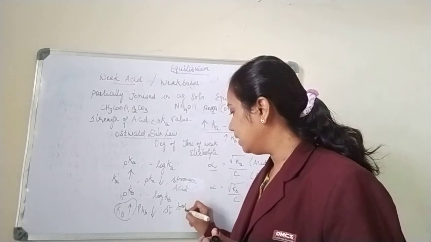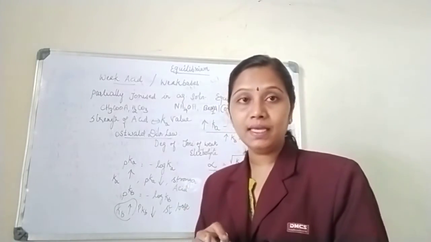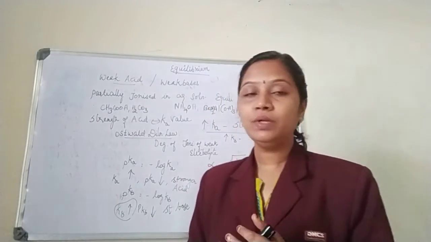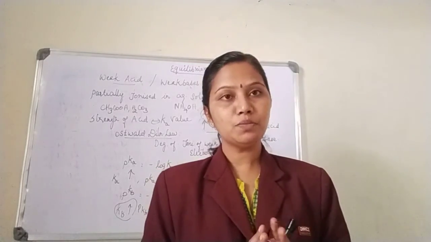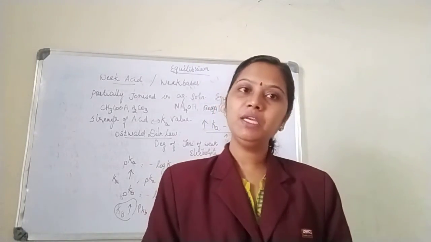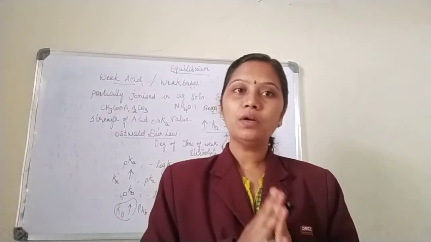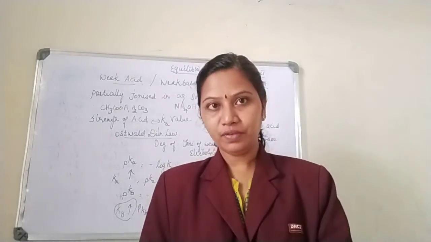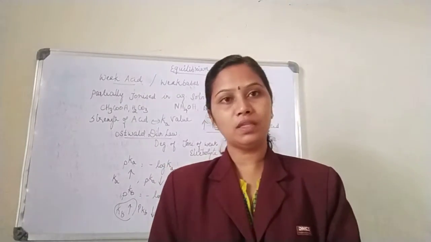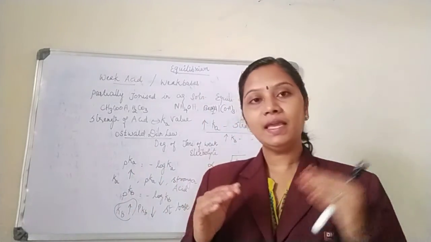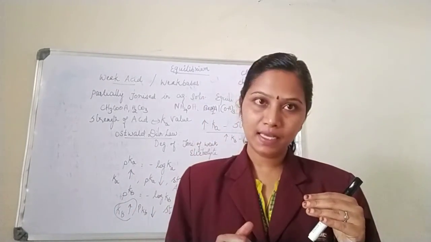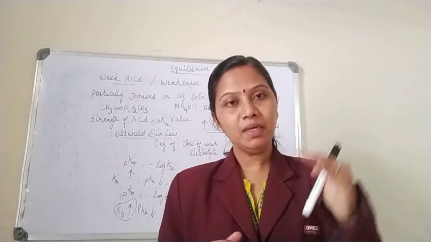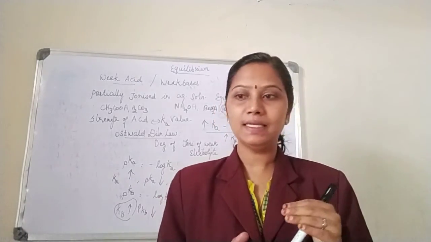Okay, so this is the important relation between pKa and Ka. You need to remember, if Ka is more, the acid is stronger. If Kb is more, the base is stronger. What is pKa? Negative logarithm of Ka. What is pKb? Negative logarithm of Kb. So if Ka is more, then pKa is less. If Kb is more, pKb should be less.